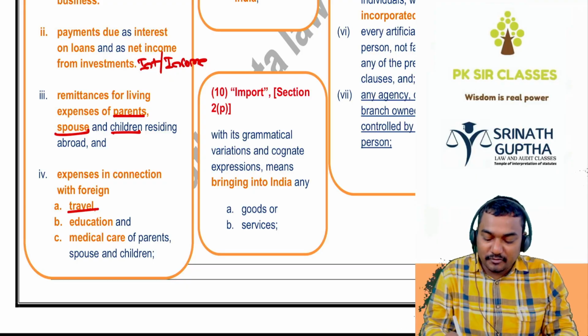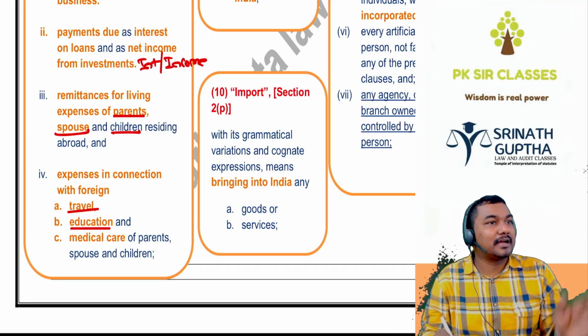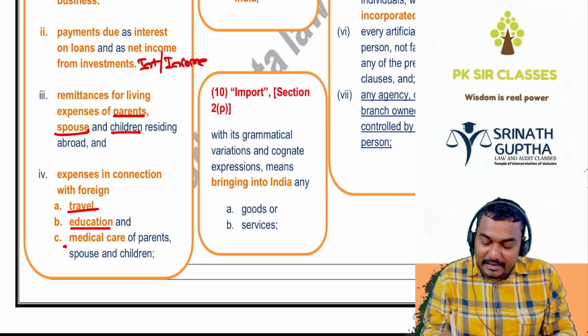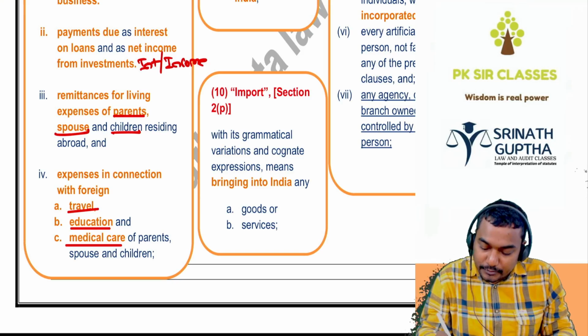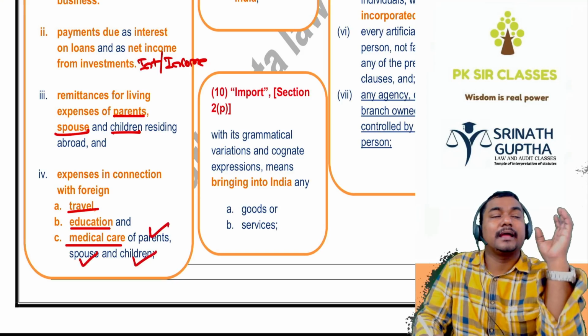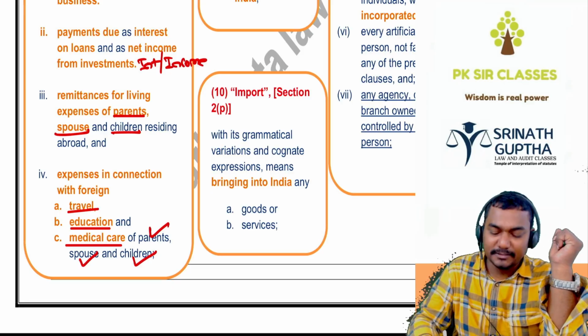So foreign travel, foreign education. You want to go to America for the MBA, and you are going to America for the medical care of you, your spouse, your parents, and your children. ये पूरा क्या है बेटा? Current account transactions. Which transactions?